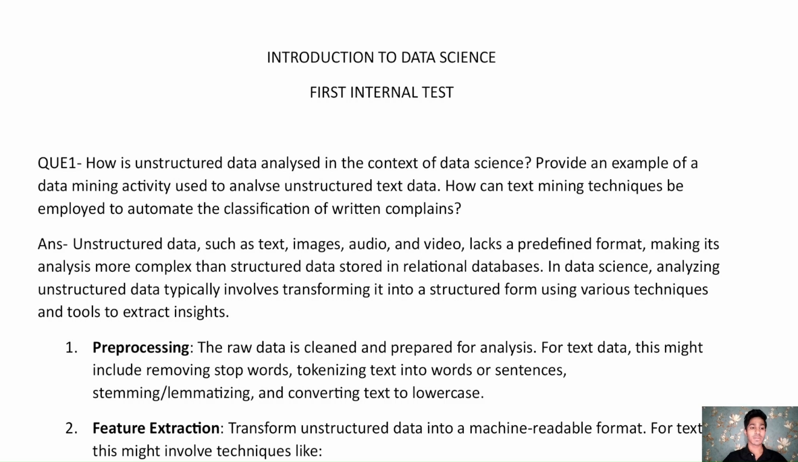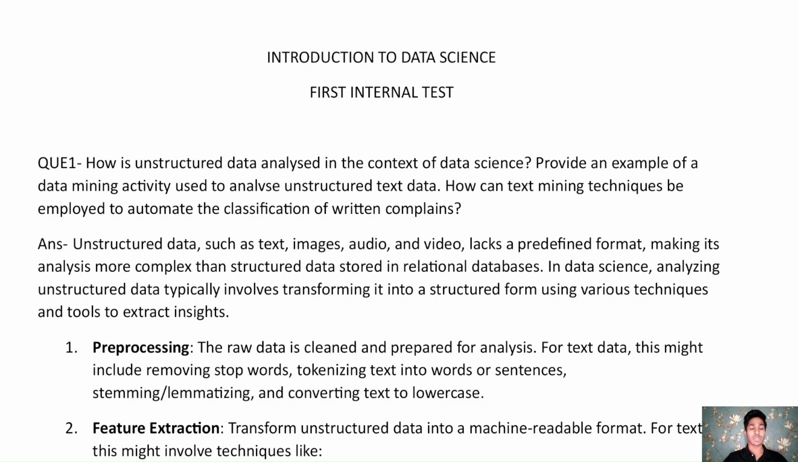So let's begin with question 1, which states: how is unstructured data analyzed in the context of data science? Provide an example of a data mining activity used to analyze unstructured text data, and how can text mining techniques be employed to automate the classification of written complaints?